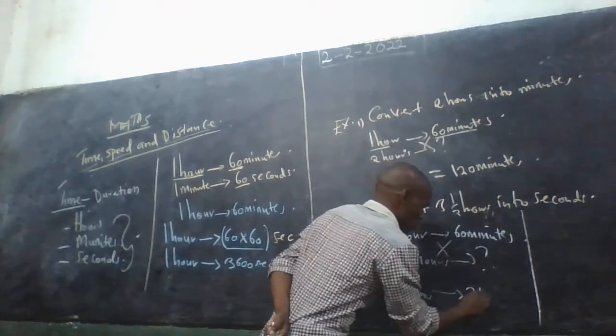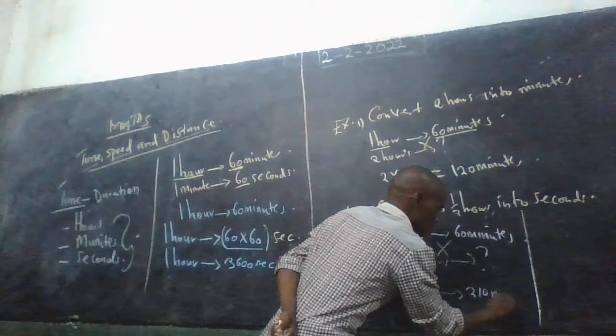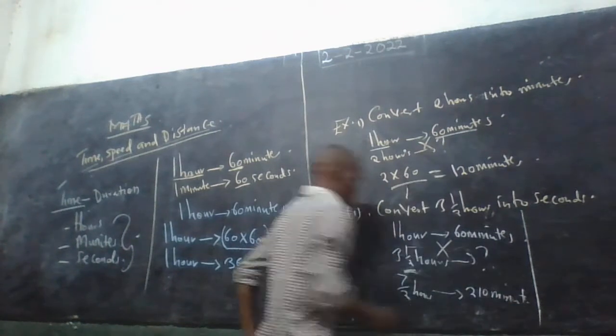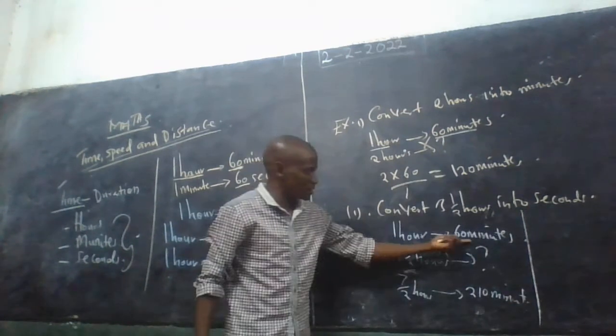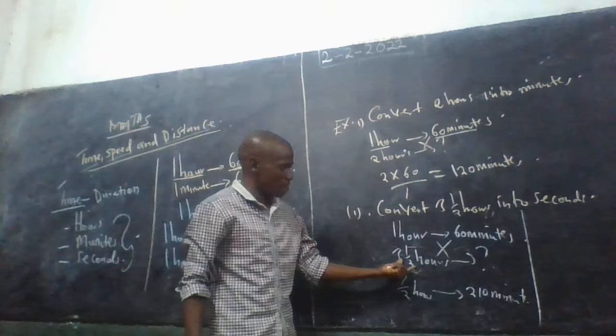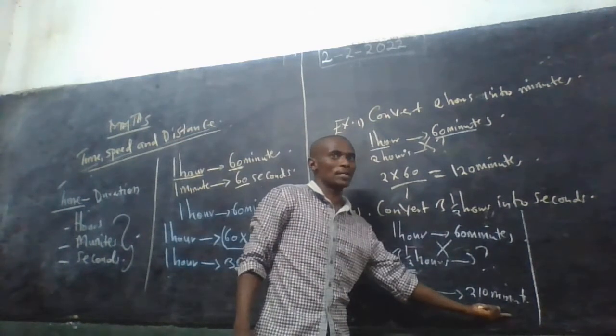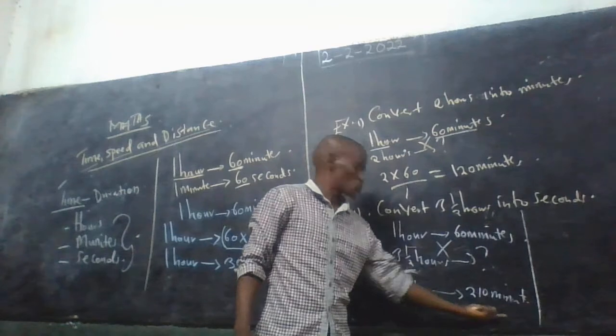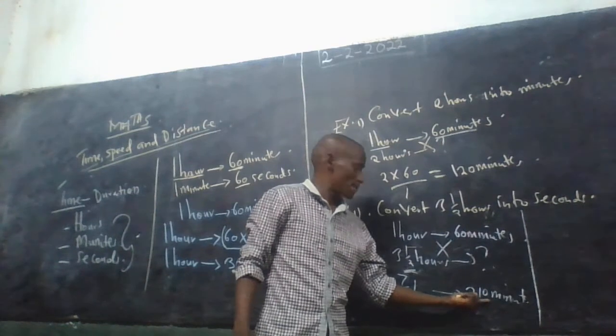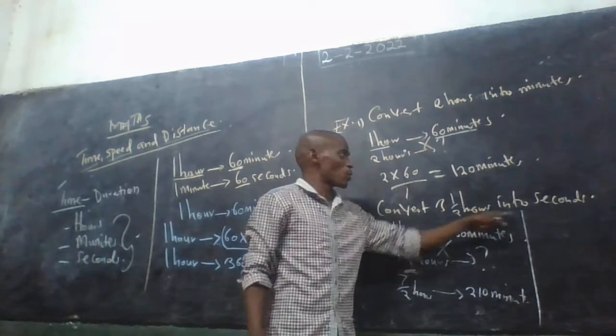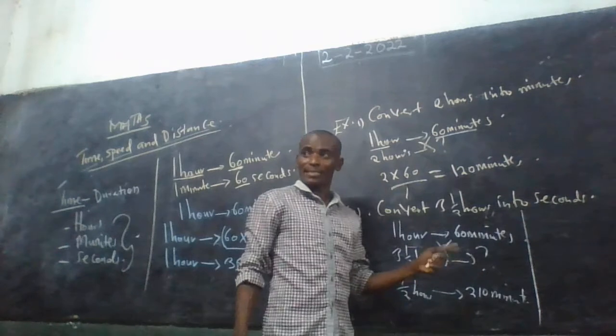So this is equivalent to 210 minutes. So if 1 hour is 60 minutes, 3.5 hours is equivalent to 210 minutes. But the question is to convert to seconds.